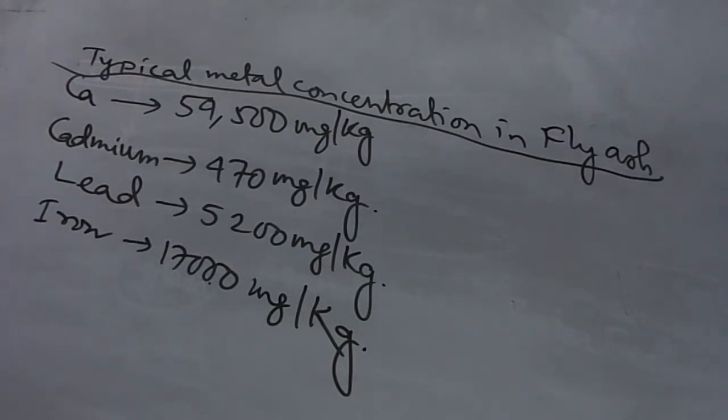Actually, one particularly important group of pollutants is PCDD, polychlorinated dibenzo-p-dioxin, and dibenzofuran, PCDF, which are possibly among the most acutely carcinogenic compounds known so far. This one is the typical metal concentration in fly ash.